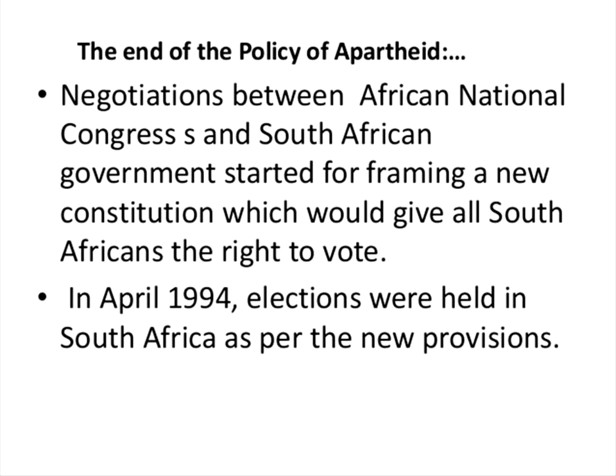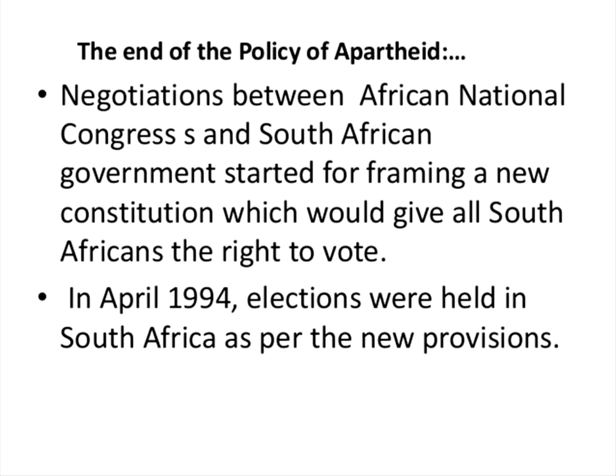That is the main aim, because they wanted South Africa to be a democratic country without racism. That was the main aim of the African National Congress, and so the Congress and the South African government started framing a new constitution which would give all South Africans the right to vote.